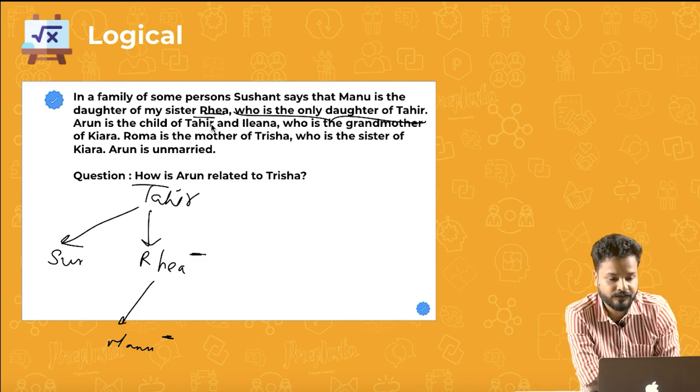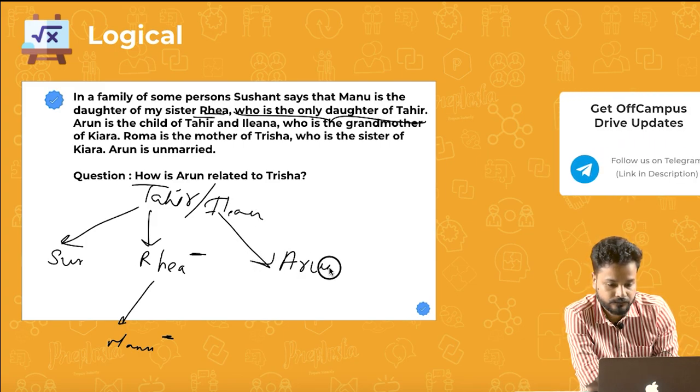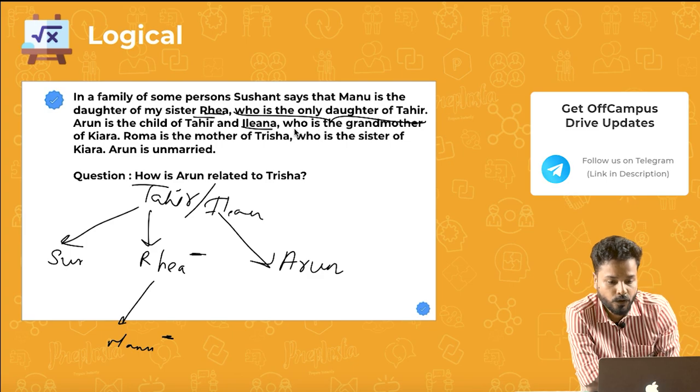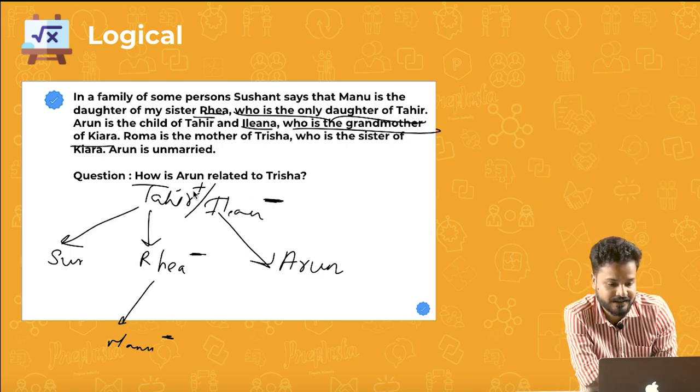Arun is the child of Tahir and Ilyana. So, Tahir and Ilyana are spouses, and Arun is also a child. Ilyana is the grandmother of Kiara. That means Ilyana is a female, Tahir is a male, and they are a couple. And Ilyana is the grandmother of Kiara.